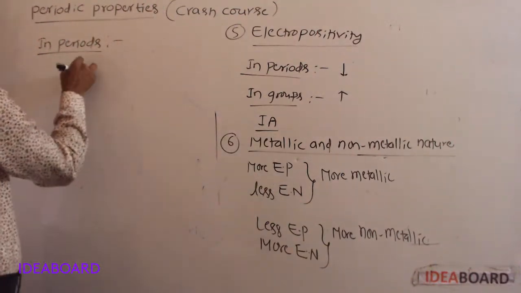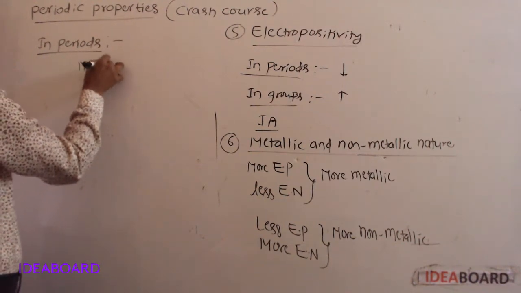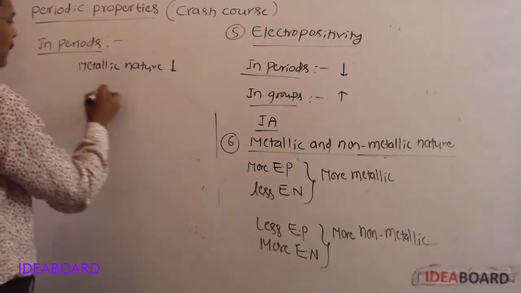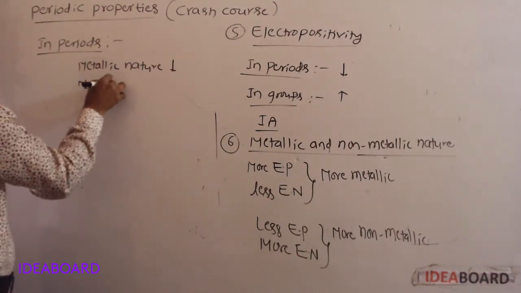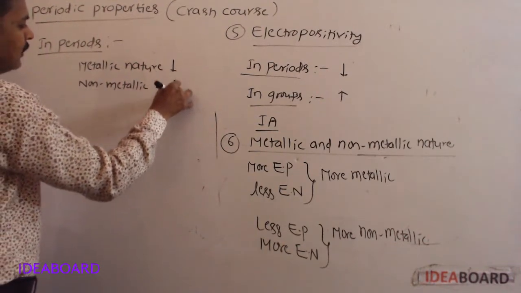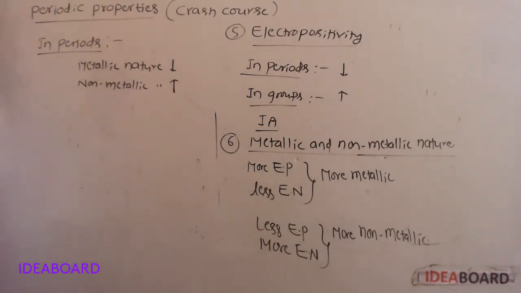Then metallic nature decreases and, at the same time, non-metallic nature increases. In periods, left to right, metallic nature decreases and non-metallic nature increases.